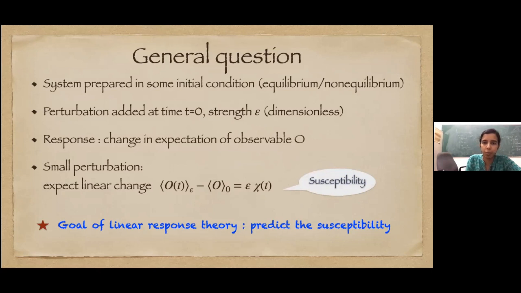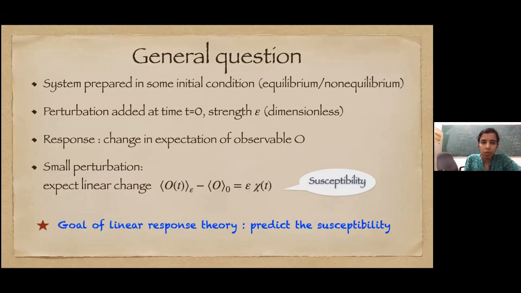That's what we call perturbation. Throughout this set of lectures, we will characterize this perturbation with some strength epsilon, which is a dimensionless number. This is our small parameter, and we'll characterize linear or non-linear, or whatever the order of response, with this number epsilon.